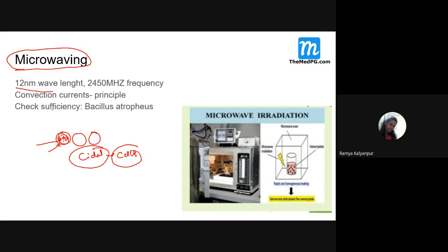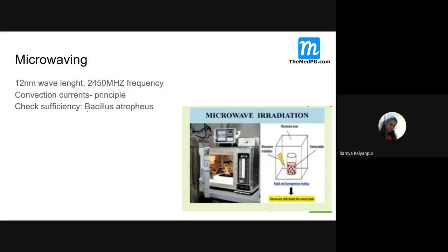How is this effect happening? Because in microwaving there are waves of 12 nanometer. Remember this, very important. In microwaving, the wavelength used is 12 nanometer, and the frequency is 2450 megahertz. When these waves are produced, they enter and hit the water molecules of the cells, and these water molecules are split, nascent oxygen is released, and the cells are killed. It works on the principle of convection current.